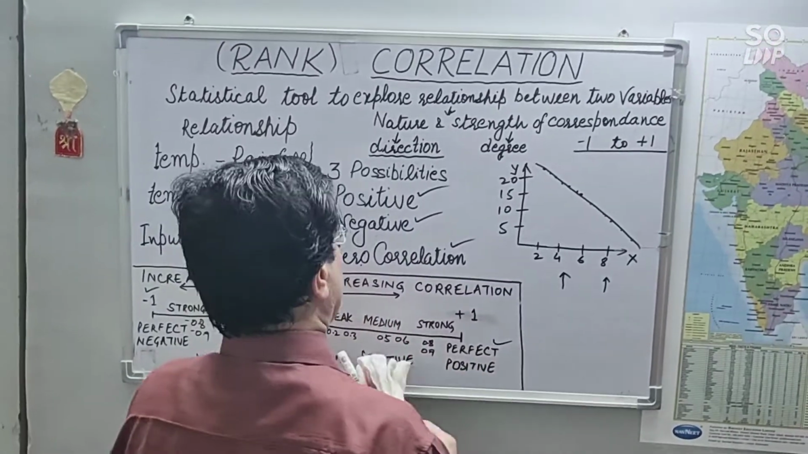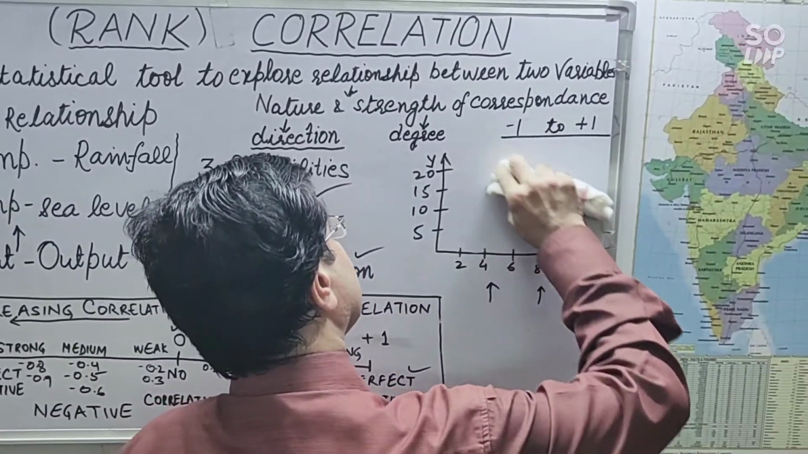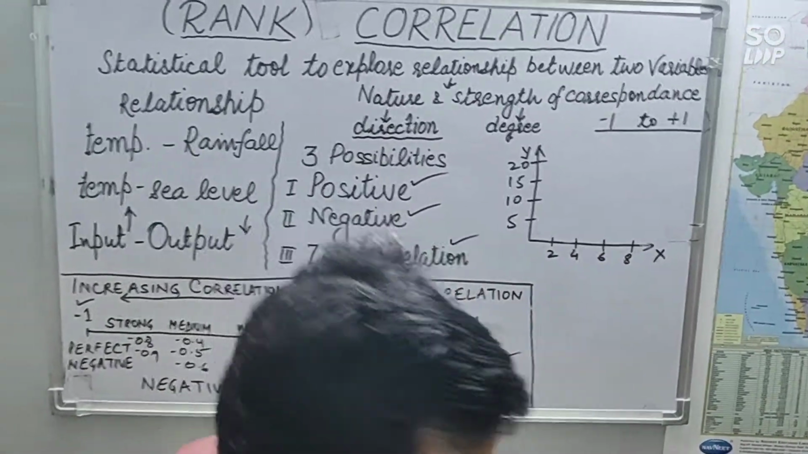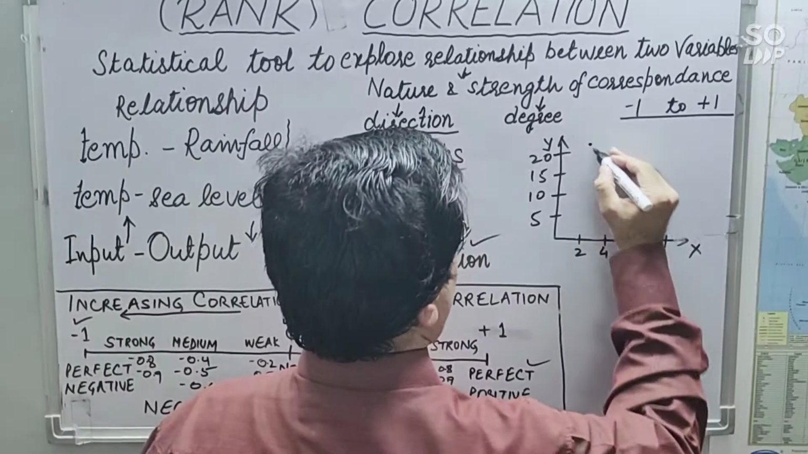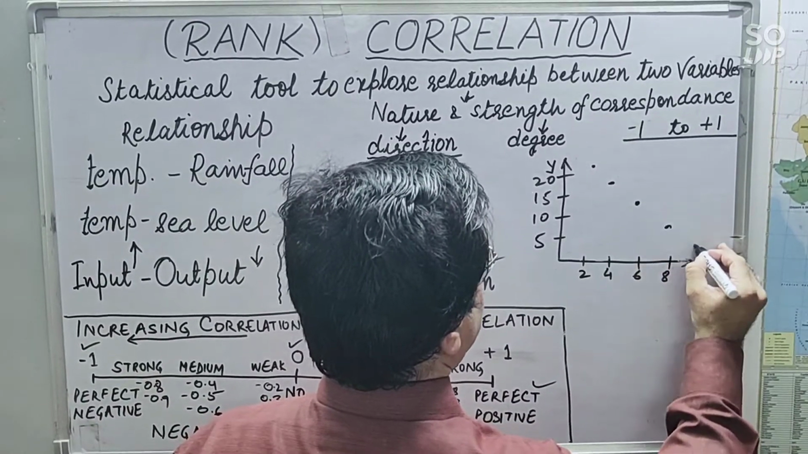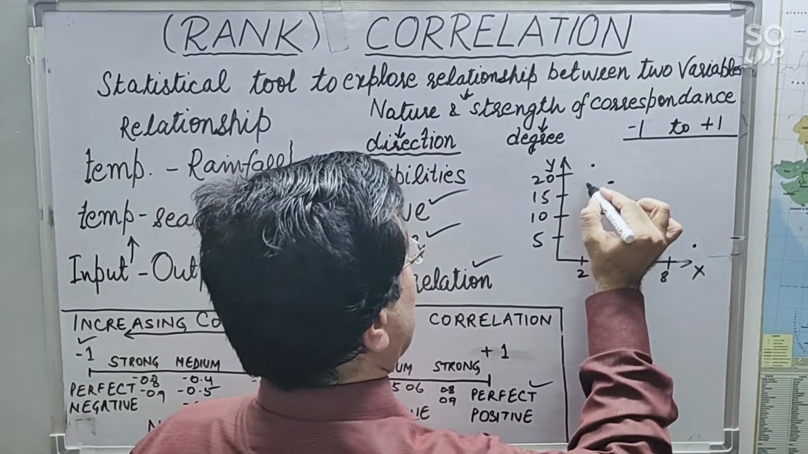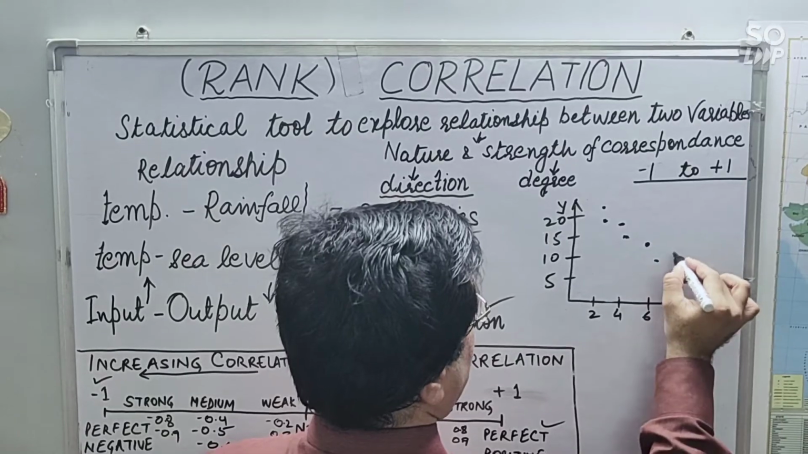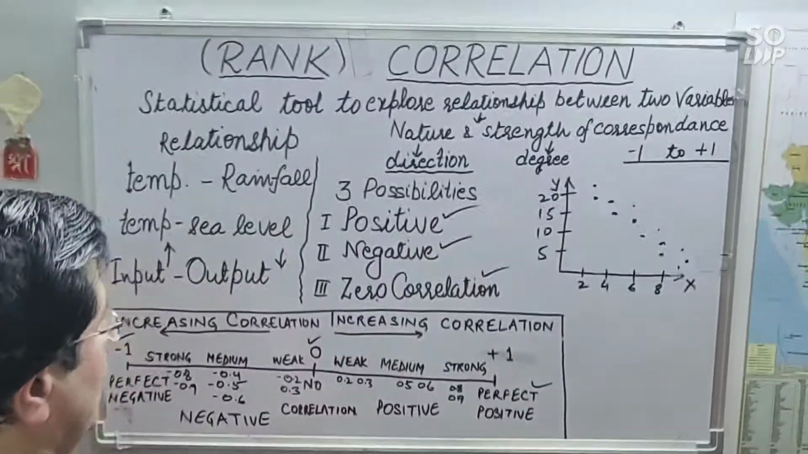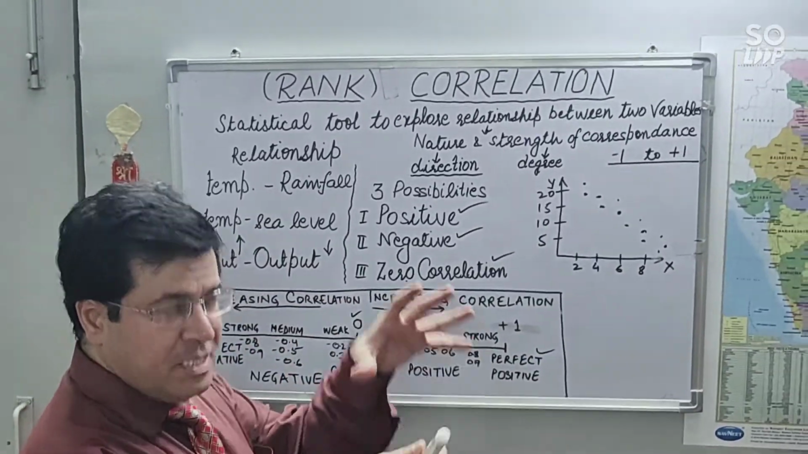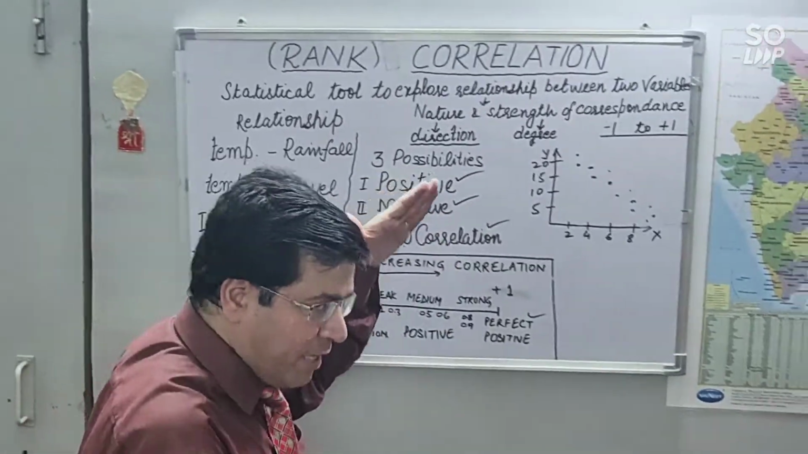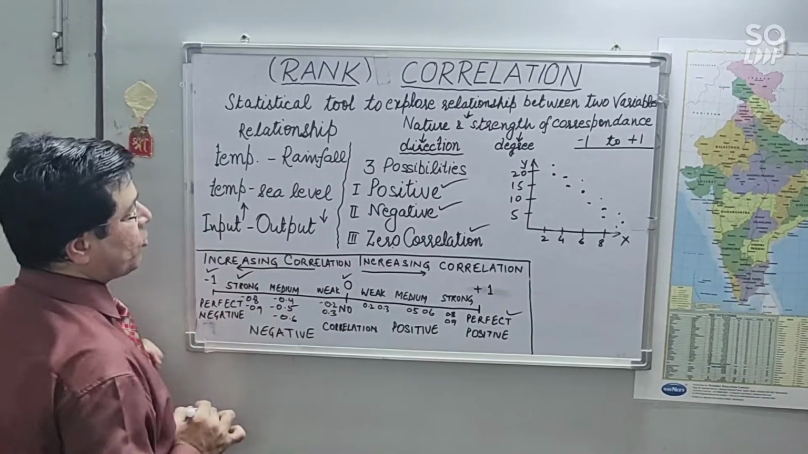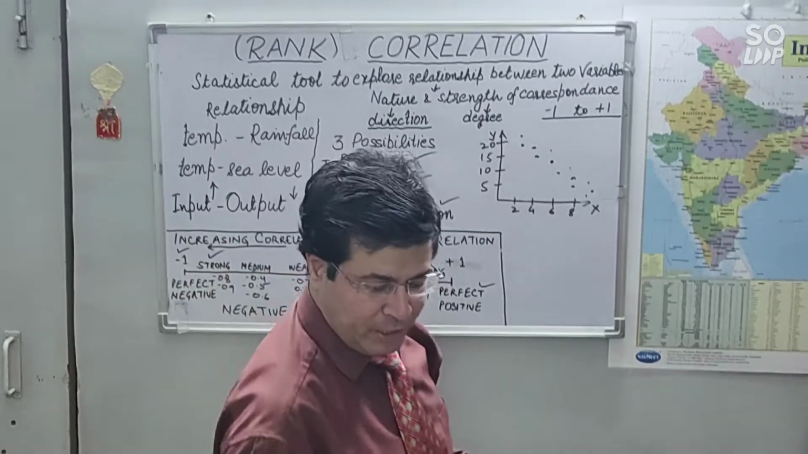Then we can take one more example. Here one variable's values are decreasing, the other variable's values are also decreasing, but it is not a perfect line, right? In both the variables values are very close to each other and both are decreasing. So it will be strong negative correlation. Strong negative correlation, right?